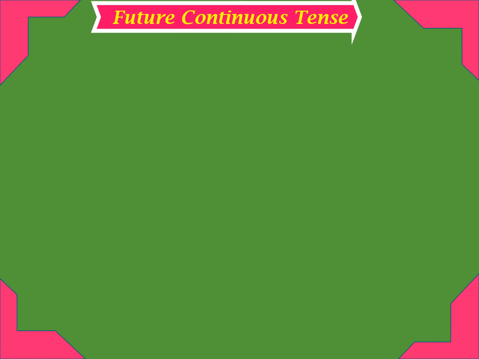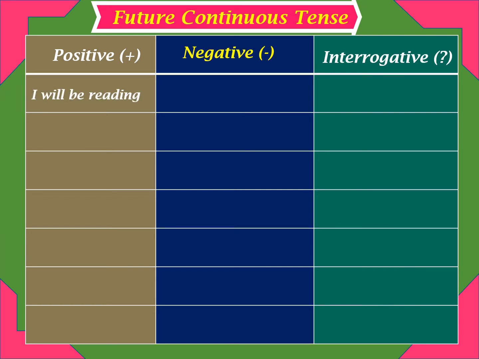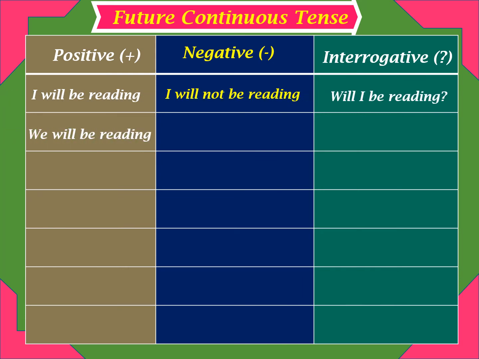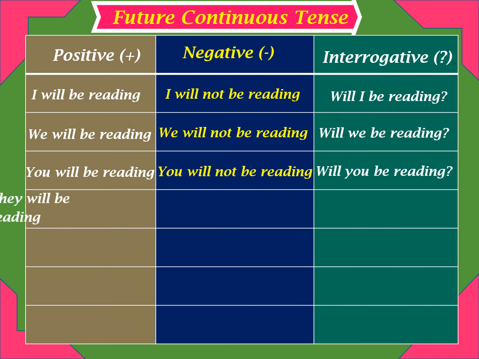Now see the future continuous sentences in positive, negative and interrogative form. I will be reading. I will not be reading. Will I be reading? We will be reading, we will not be reading, will we be reading? You will be reading, you will not be reading, will you be reading?